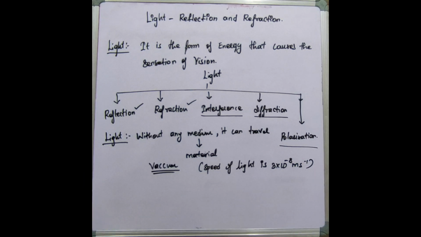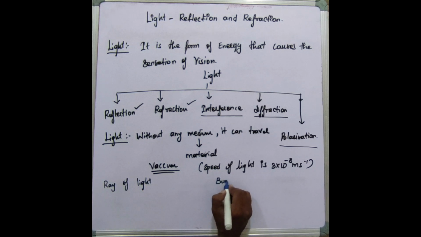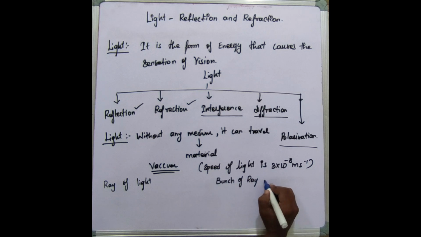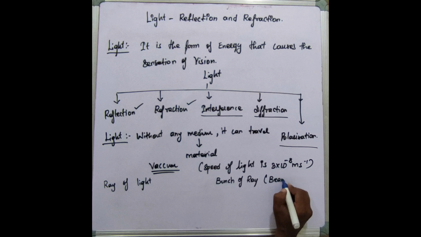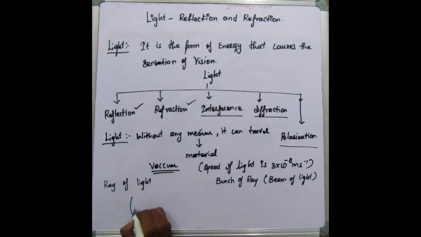Okay, generally there are two things. One is ray of light, and another one is what? Bunch of rays is called as beam. So oru source edukkalaam. Oru source-la irundhu oru ray mattum namma pora maadhiri consider pannittom.